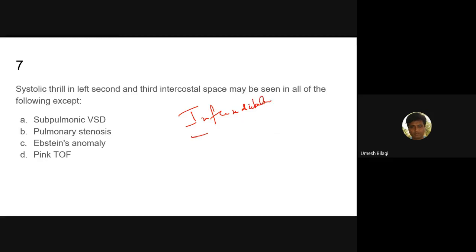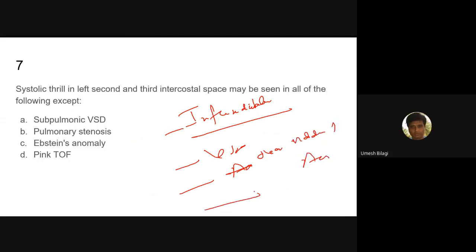Infundibular stenosis. Then VSD. Then overriding of the aorta. Because of all these things, there is RVH, right ventricular hypertrophy. And as I said, if the pulmonary stenosis is severe, the blood from the right ventricle will be pushed more into the systemic circulation.